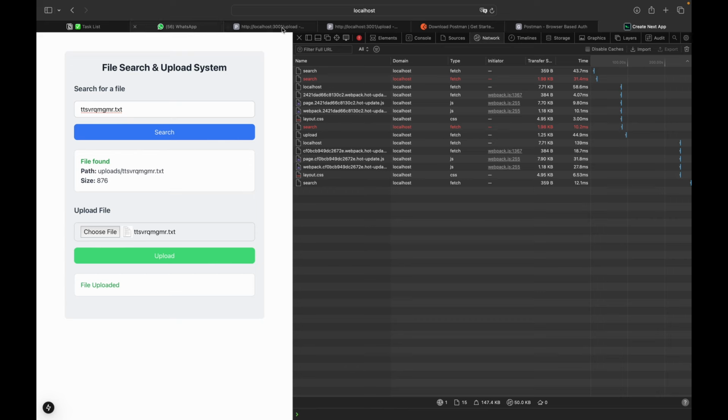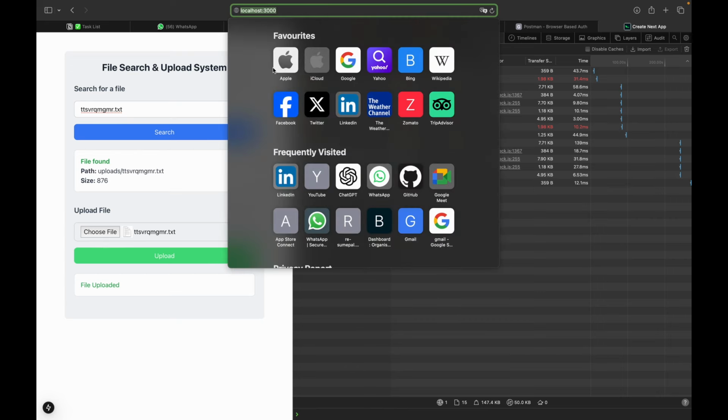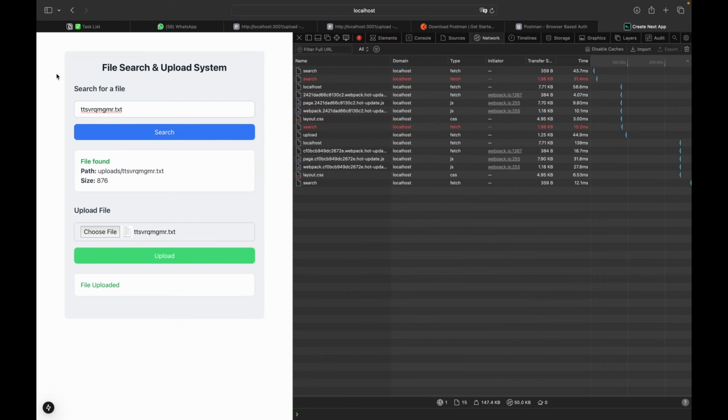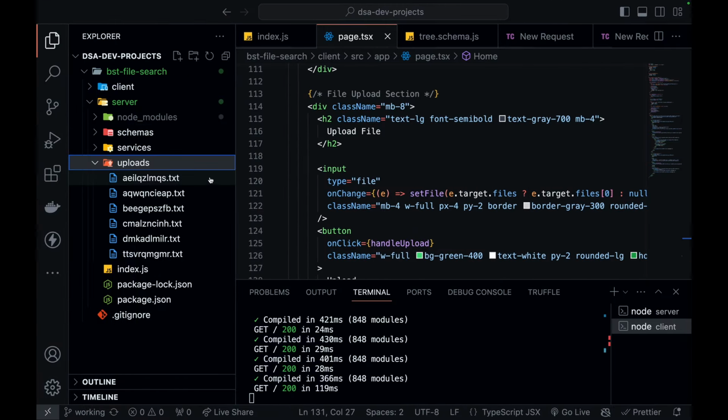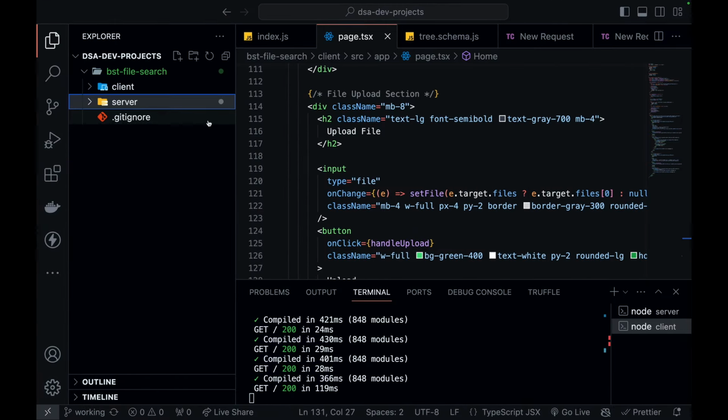Now let's create a page, localhost 3000/show tree, that is going to show my binary tree. We have written the code for uploading a new file and searching a file. Now we need to write a new page in our Next.js client where we can actually visualize the binary tree. I have not written any chart code where you can actually see the binary tree chart. That is your homework, where you have to research the d3.js library or any other visualization libraries where you can visualize the chart of a binary search tree.